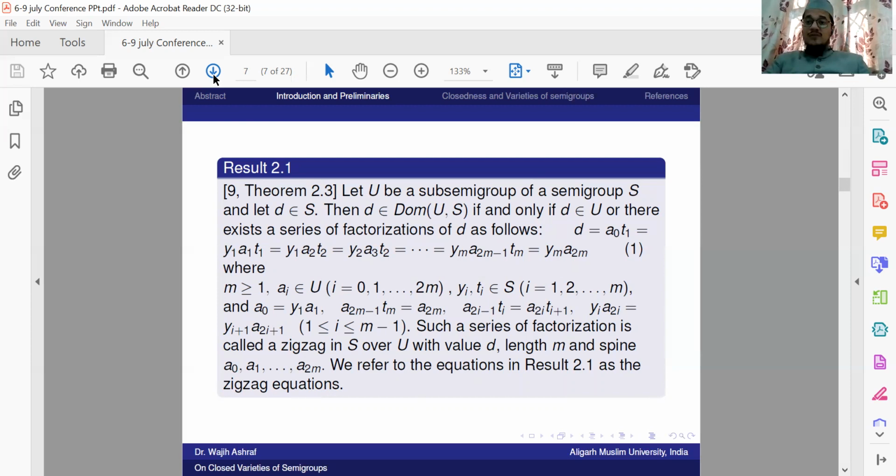Now these are some relations which are defined in the theorem. That is, A0 is equal to y1 A1, A2m-1 tm is equal to A2m, A2i-1 ti is equal to A2i ti+1. These are the recurrence relations. yi A2i is equal to yi+1 A2i+1, and i runs from 1 to m-1. Such a series of factorization is called a zigzag over U with value D, length m, and spine A0, A1, and so on up to A2m. We refer to these equations as zigzag equations, and we will use them throughout our paper in proving the varieties to be closed in itself.